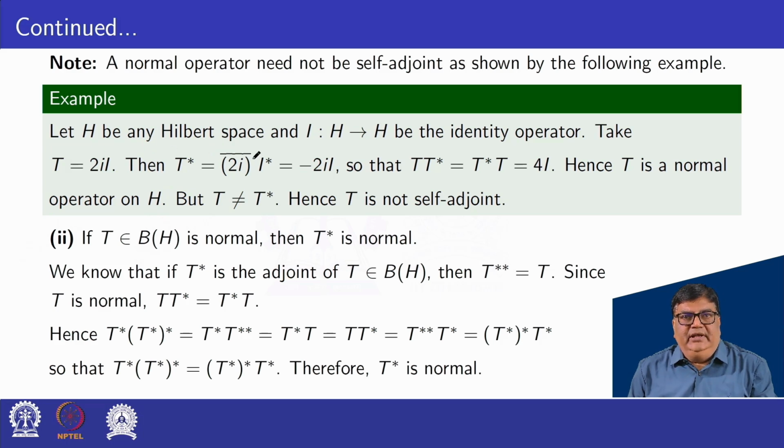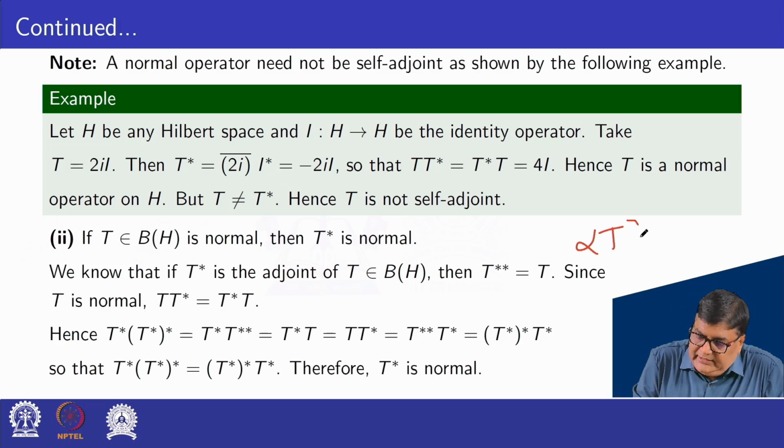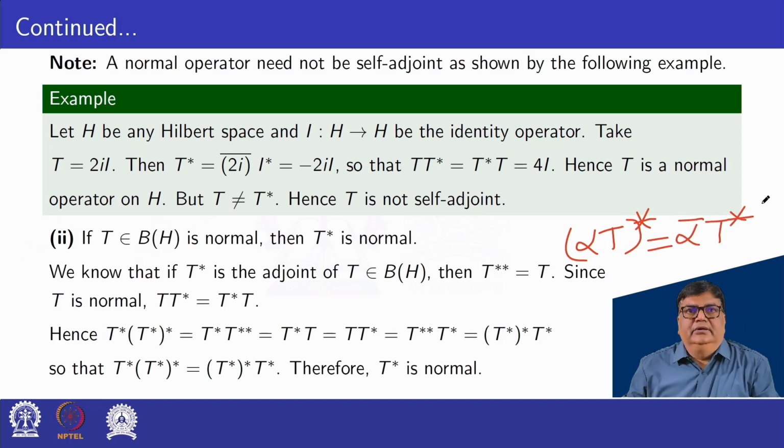Let H be any Hilbert space and I, that is the identity operator, such that I from H to H. Take T equal to 2i I. This i is iota, and capital I is the identity operator. Then T star equal to the conjugate complex of 2i into I star, because we know that (alpha T) star equal to alpha bar T star.